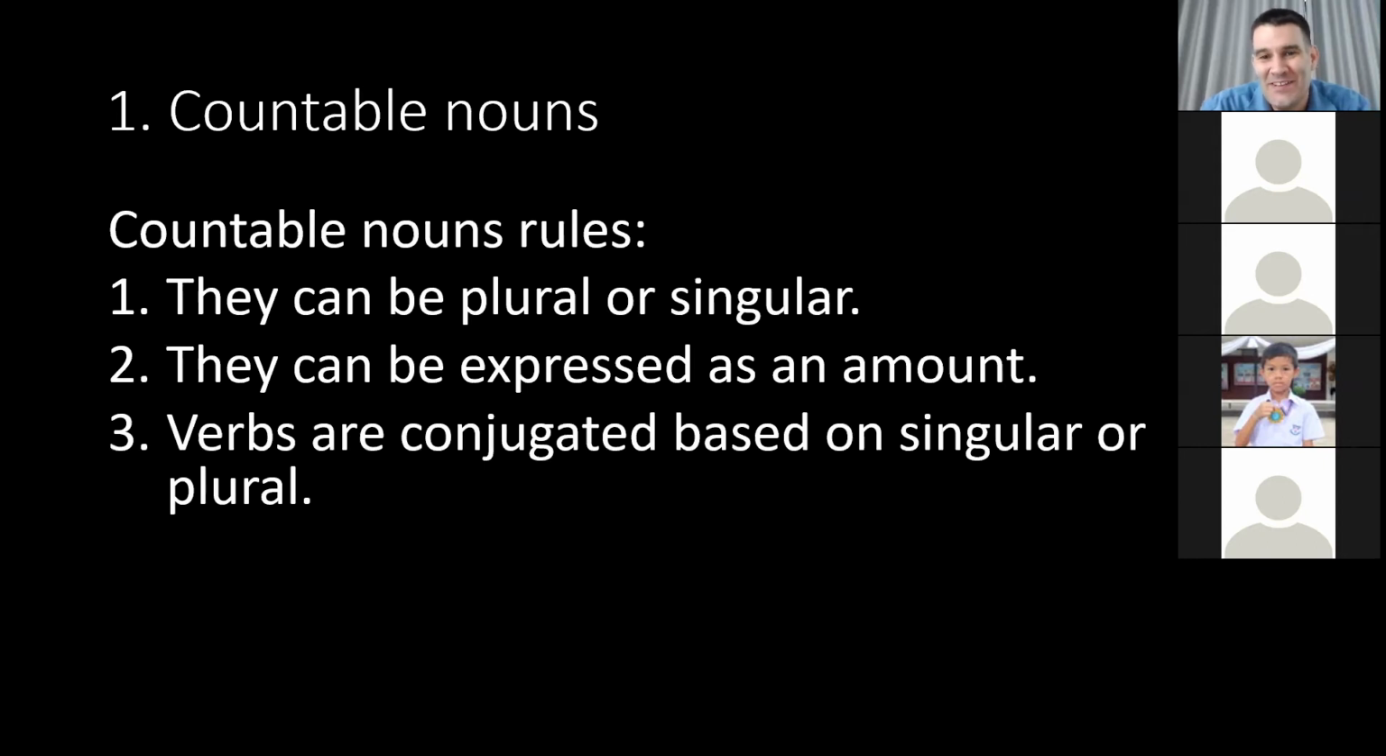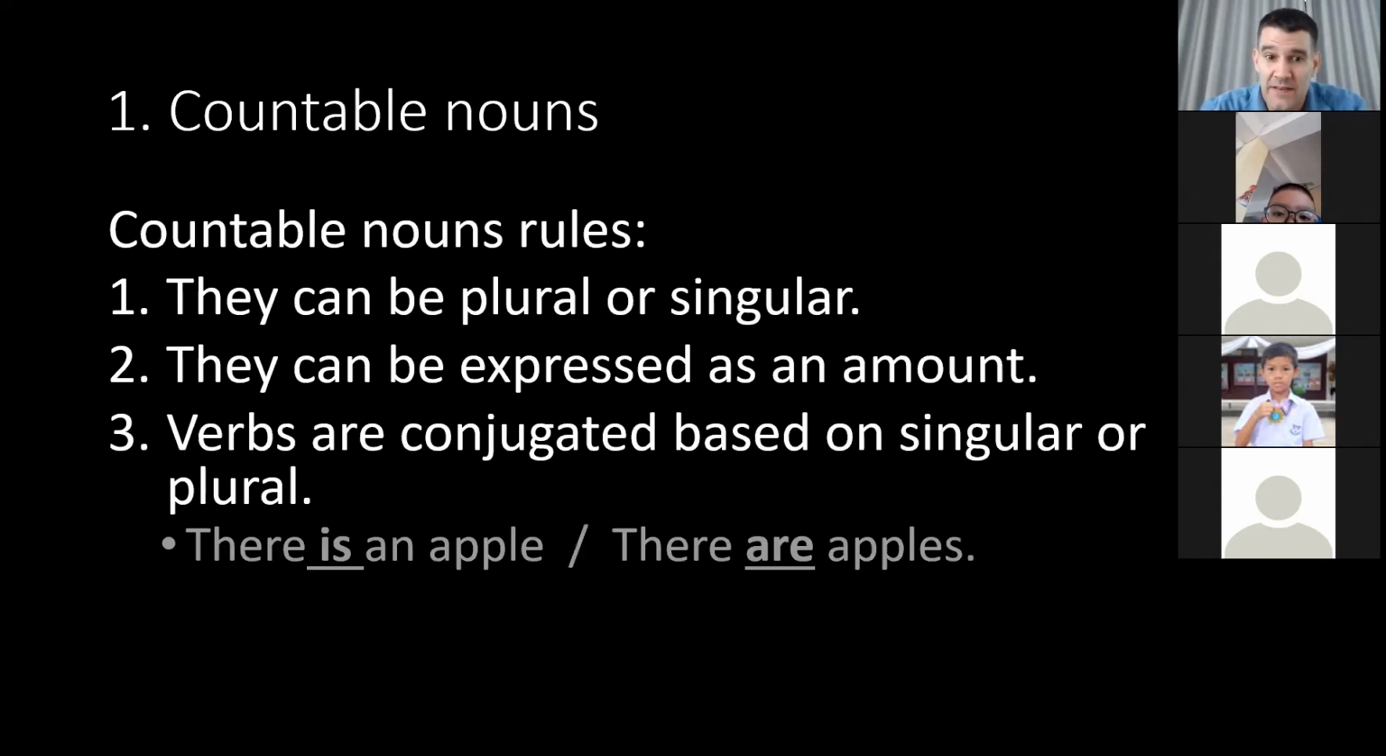And verbs. Verbs are conjugated based on singular or plural. Conjugate means you change the verb. So if you remember with verb 1, for he, she, it, we add an S. That is conjugate. That's to conjugate a verb. It's a big word, but I think you already know. So verb to be, conjugate verb to be, you can say is or are.